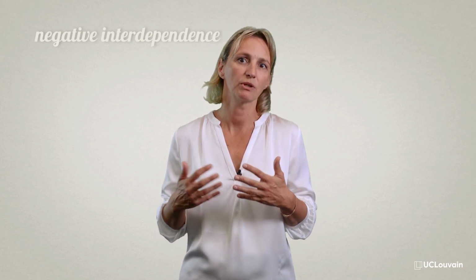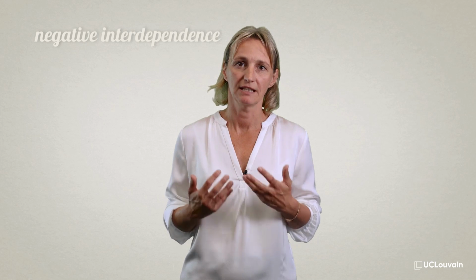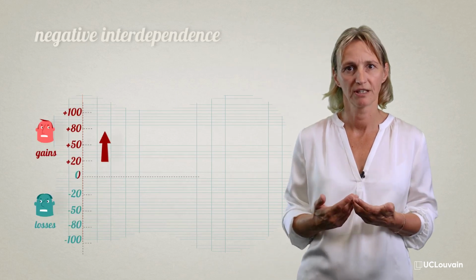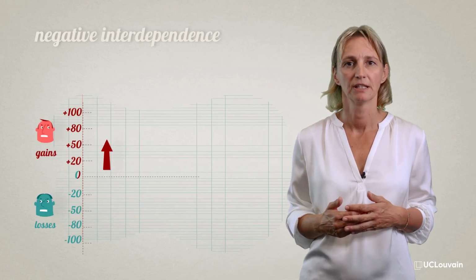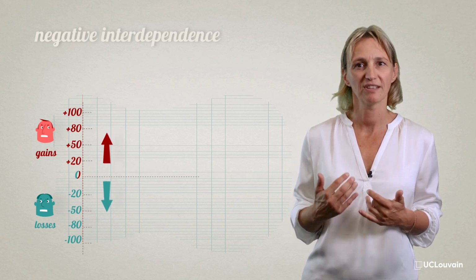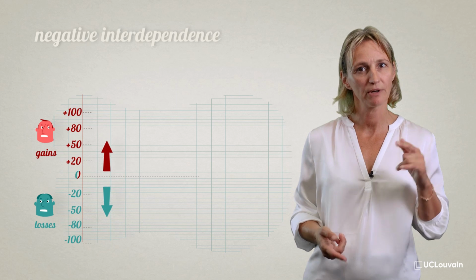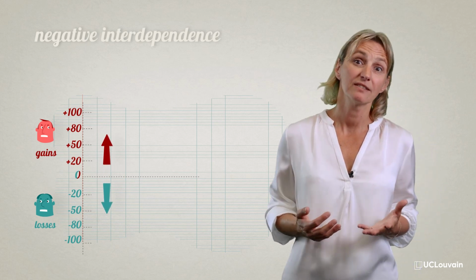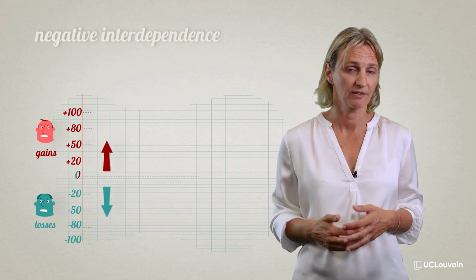Another way of looking at it is to look at the correlation between the two parties' gains. In the case of negative interdependence, the correlation between the payoffs is negative. This is what we see here. If I draw arrows that point to increasing payoff, we see that these arrows take a different direction for the two parties. There exist many situations of negative interdependence.